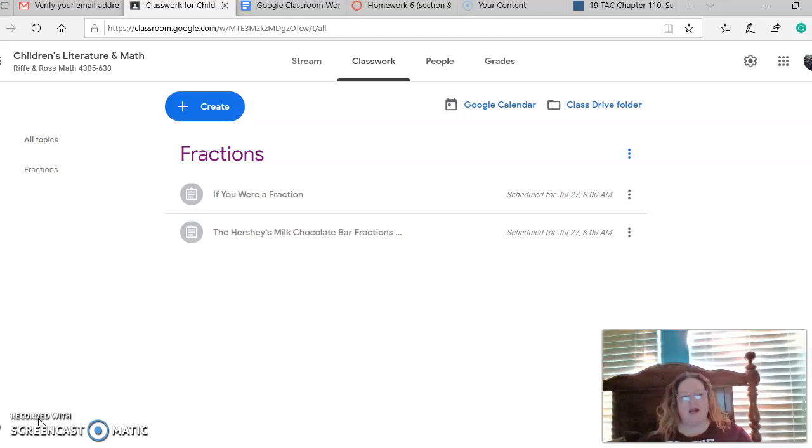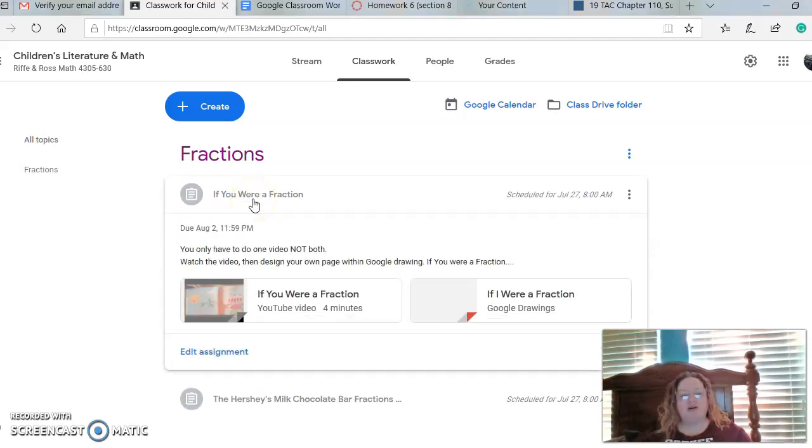We're going to learn about fractions and children's literature. You get to choose between two different assignments. You have If You Were a Fraction or the Hershey's Milk Chocolate Bar Fractions. You do not have to do both. You only have to do one.